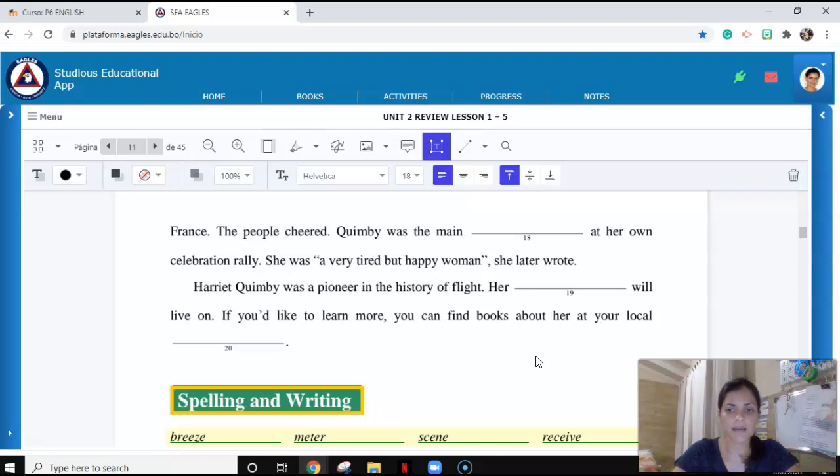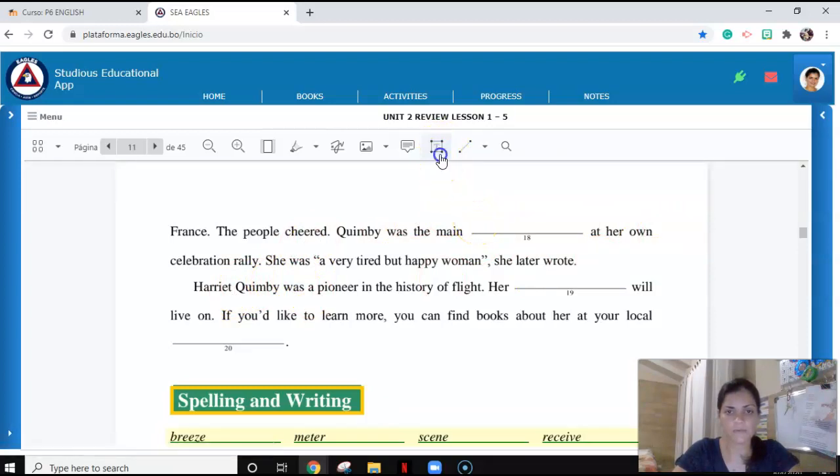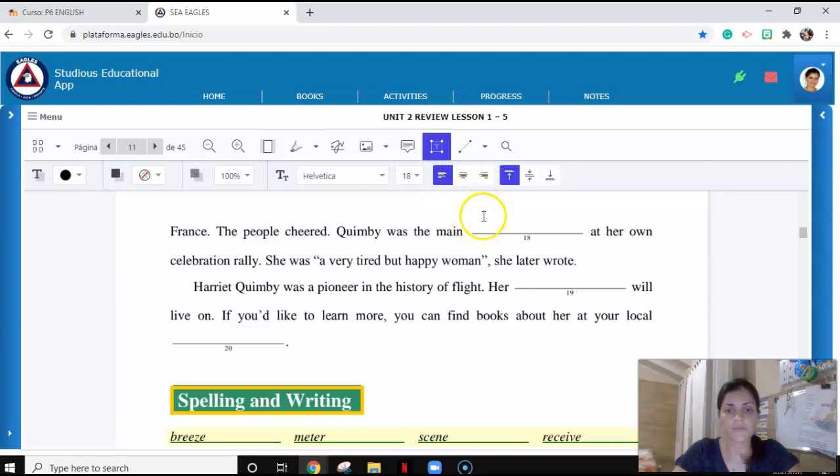Kimby was the main at her own celebration rally. She was a very tired but a happy woman. She later wrote. Right? So let's look for context clues. Kimby was the main at her own celebration rally. She was the main speaker, right? Because everyone wanted to hear about her experience.